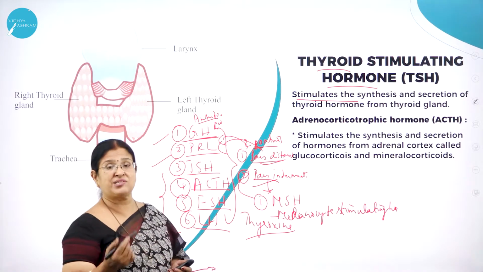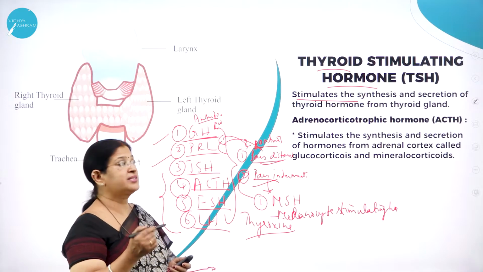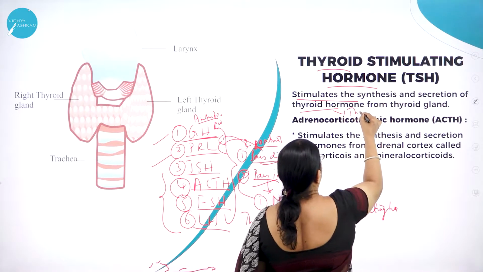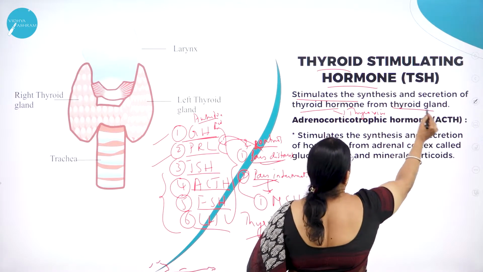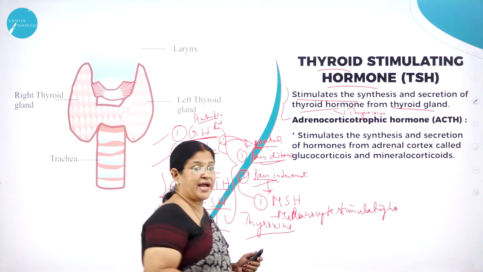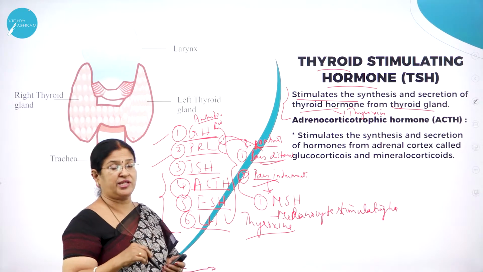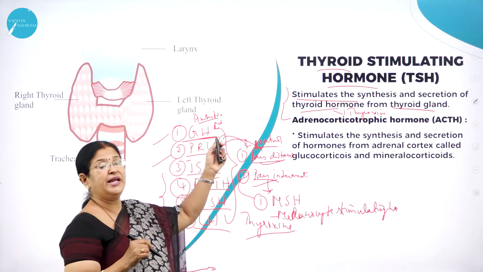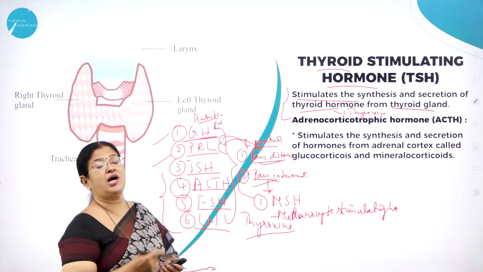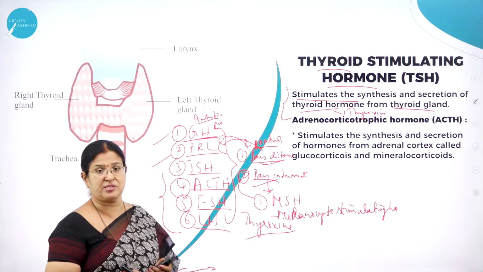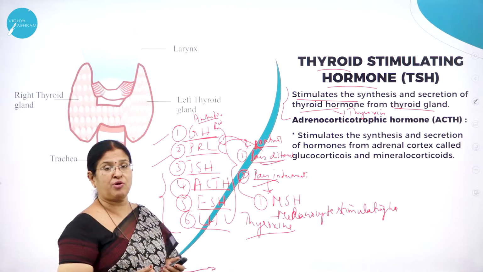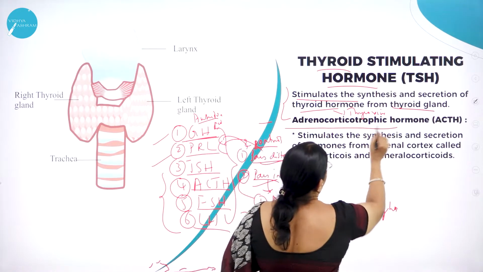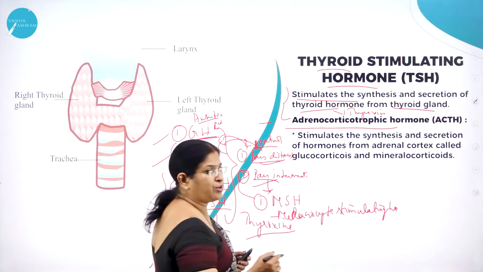Hence the name master gland, right? It stimulates the synthesis and secretion of the thyroid hormone called thyroxine from the thyroid gland. So it is very, very important. The thyroid gland produces thyroxine, but the secretion of thyroxine is controlled or regulated by TSH of anterior pituitary. See how it is controlling other endocrine functions, right? Hence it is rightly called what? Master gland. Then moving on to the next very important hormone, ACTH, adrenocorticotropic hormone.